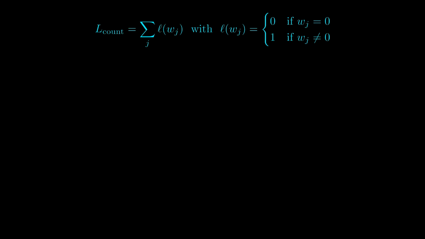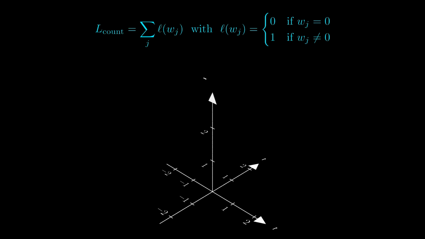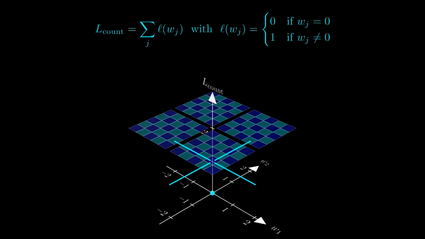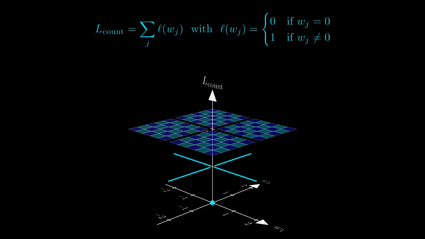We define the function lcount as the sum of L of w, where L is a function that checks whether a parameter is non-zero. If the parameter is 0, then L is 0, and if the parameter is non-zero, then L is 1. Let's visualize the function lcount for an example with two parameters, to better understand that this function is really counting the number of non-zero parameters. If both parameters are 0, then lcount must be 0. If one of the parameters is 0 and the other is not, then lcount must be 1. And finally, if both parameters are non-zero, then lcount must be 2. So we can see that lcount indeed counts the number of non-zero parameters w.